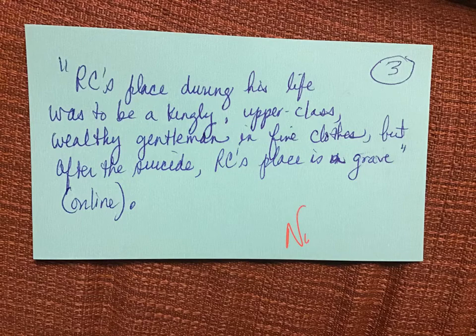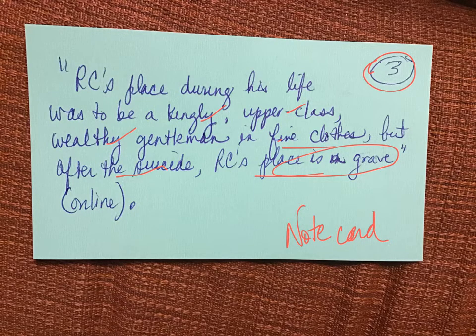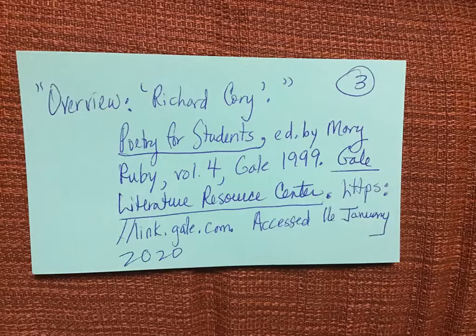This would be an example of another note card, the one that we just looked at. His place during his life was to be a kingly, upper-class, wealthy gentleman in fine clothes, but after the suicide, his place is a grave. I have the number 3. I have the word online. I know it's Richard Cory because it actually says it there, so I don't need the brackets down here. Life is good. And here is an example of my source card.